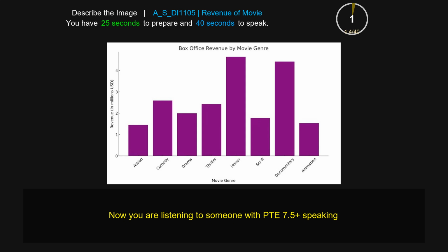The following bar graph gives us a lot of information about box office revenue by movie genre. In the bar graph, the highest bar is horror, which is 4%, and the lowest bar is action, which is 1%. In the bar graph, there are comedy, 2%, drama, 3%. In conclusion, the bar graph is about box office revenue by movie genre.